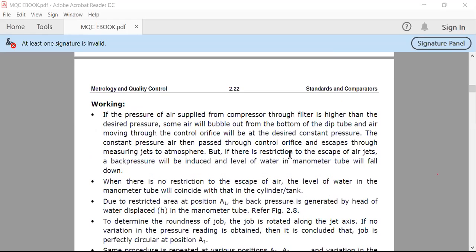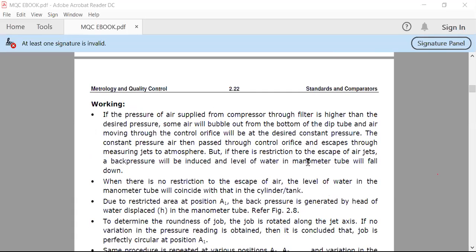But if there is a restriction to the escape of the air jet, a back pressure, okay, there are only 6 to 7 minutes remaining before timeout. So let us complete this topic.